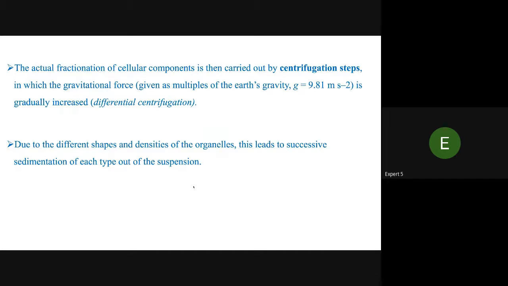The actual fractionation of the components is carried out by the centrifuge, using a multiple of the Earth's gravity, g equal to 9.8 m/s², which is gradually increasing.